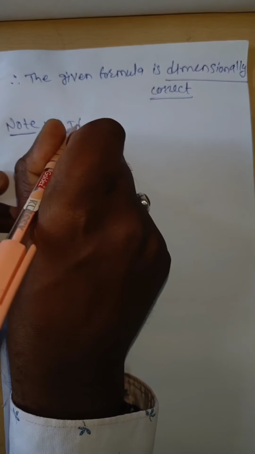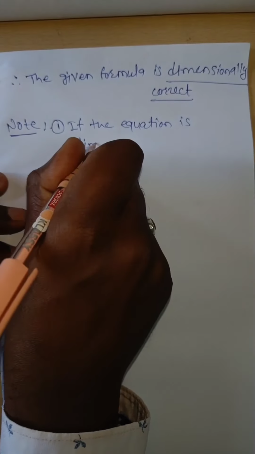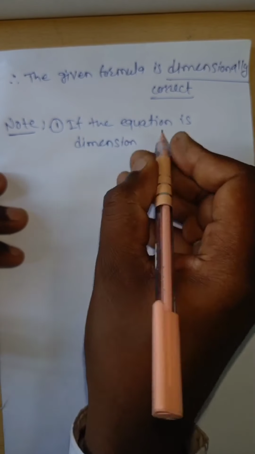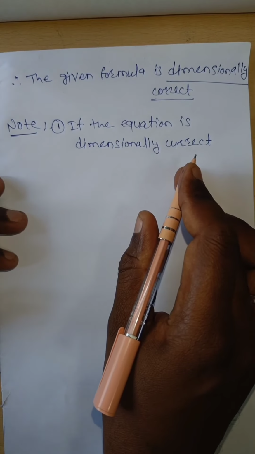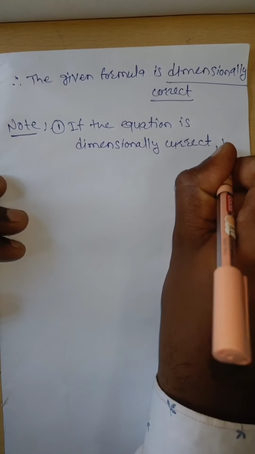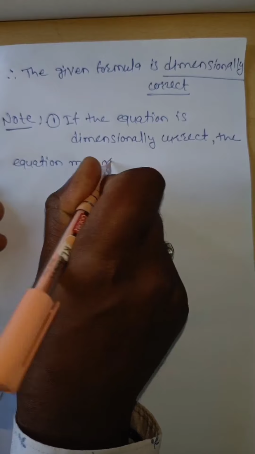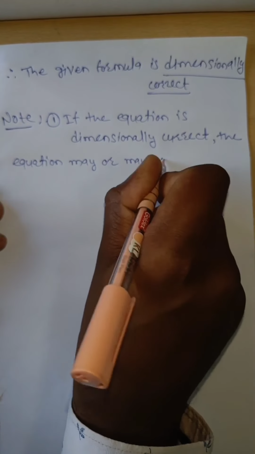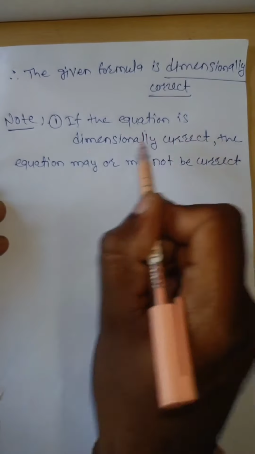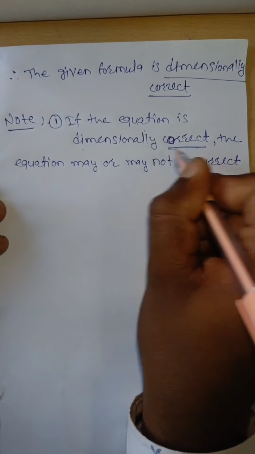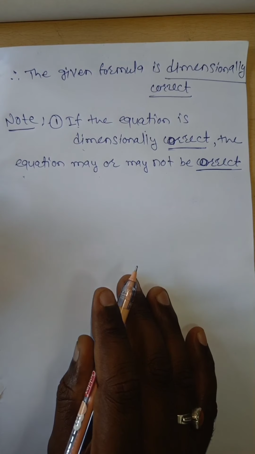First note: if the equation is dimensionally correct, or also say dimensionally exact, the equation may or may not be correct.